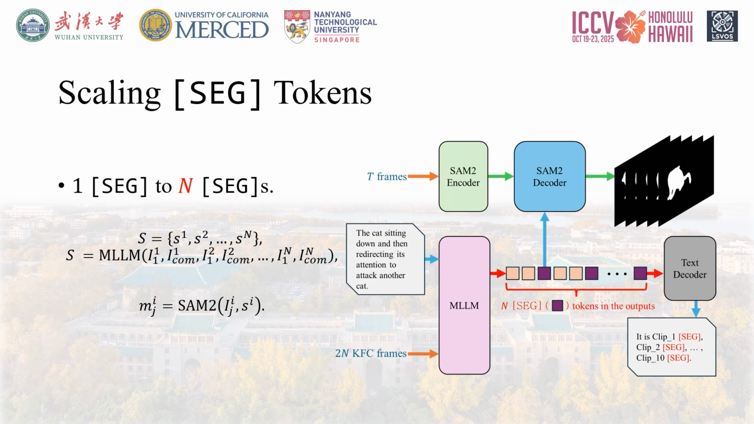The final step is decoding the masks. Since we divided the T original frames into n clips, we now use the corresponding SAM2 decoder for every frame j belonging to clip i. We use the SEG hidden states S_i to decode the mask, resulting in M_i^j.